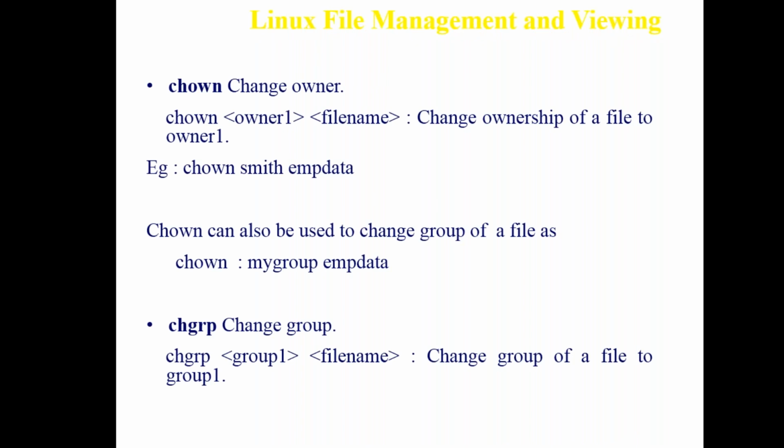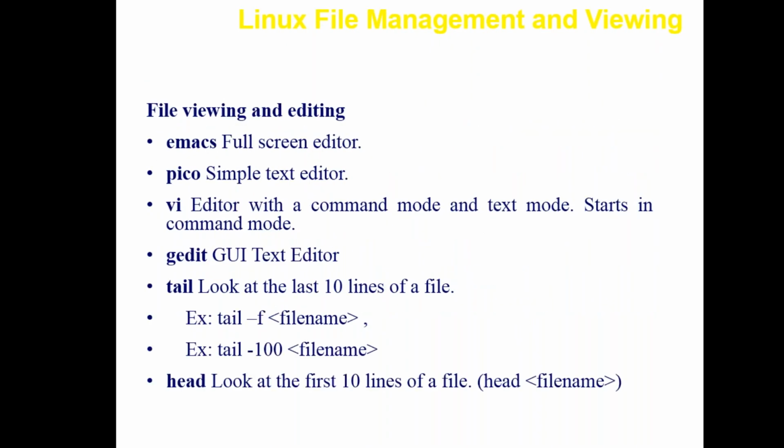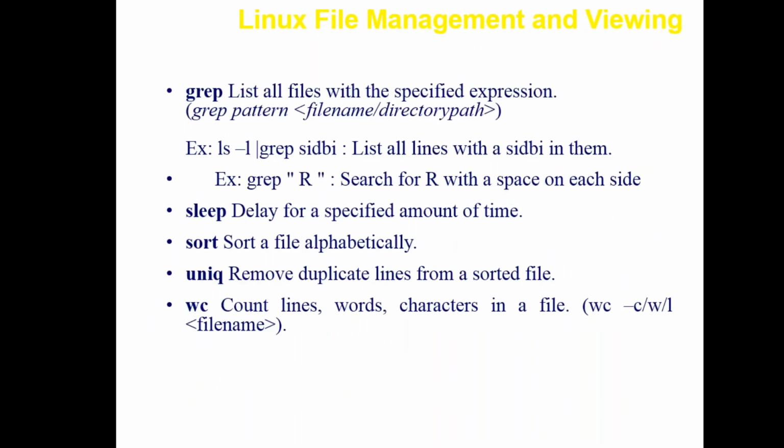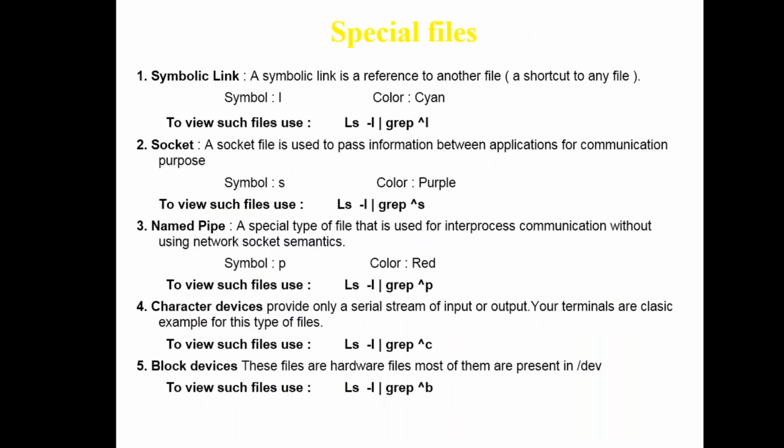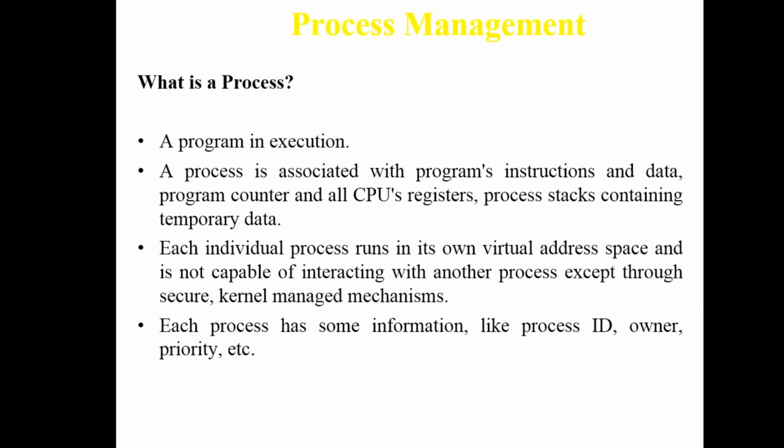So we directly come to the unit 4 part, that is your process management. So what do you mean by process management? Process management is nothing but a program and its execution. Anything which is not running is your program, and when you start running, it becomes the process.